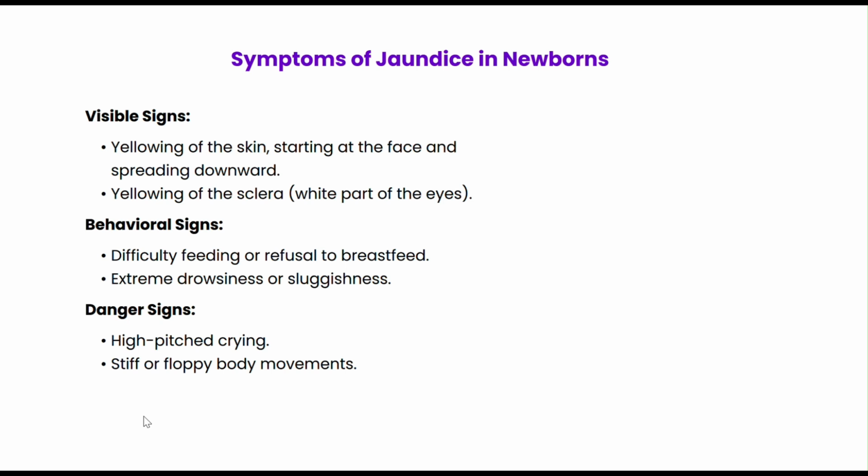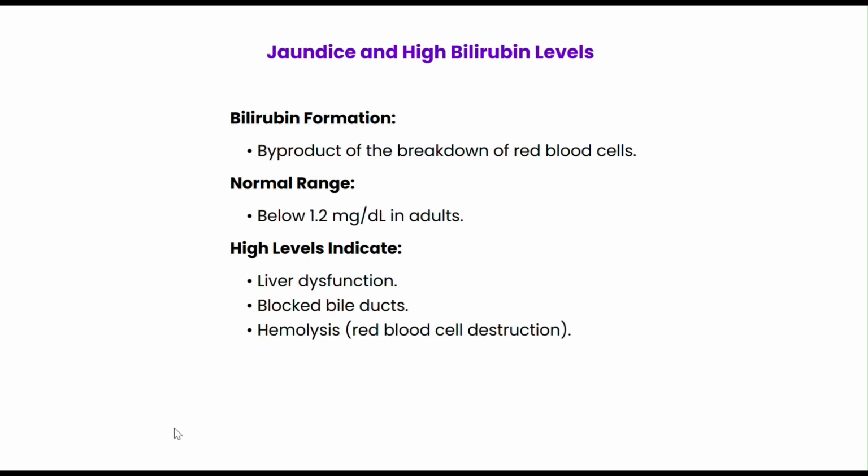Early signs of jaundice in adults include yellowing of the skin and eyes, dark urine, and pale stools. You may also experience fatigue or itching. If you notice these symptoms, consult a doctor immediately.